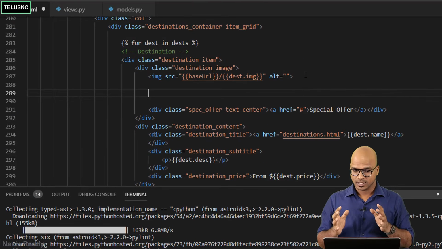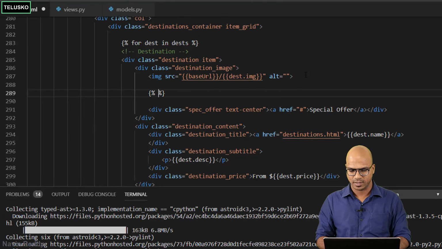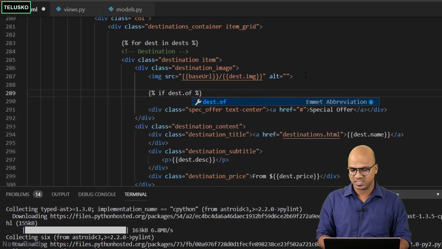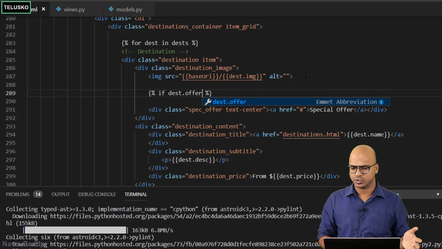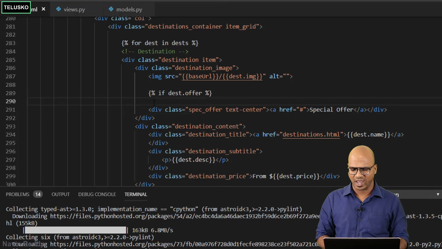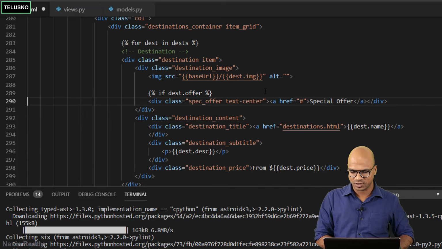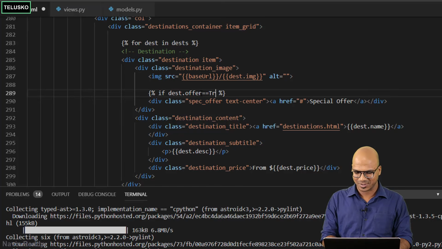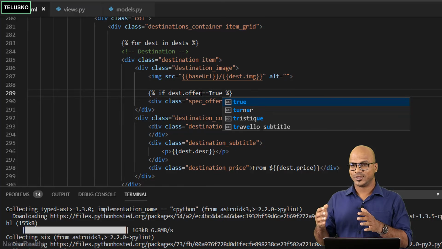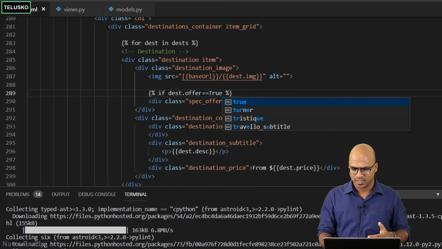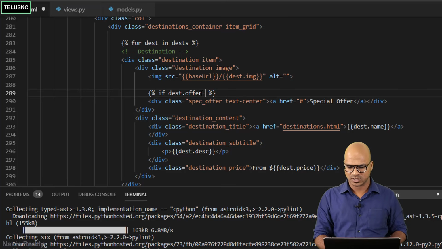It's quite simple. Just before the line, you can say, because you want to execute that only when it is true, right? But what is true? So we'll say if destination.offer, if this is true, then only I want to print this. When you have true and false, you don't even have to check with true, because it will give you true, so it will execute that. In fact, if you really want to do that manually, you can also say dest.offer equal to true, then execute that part. But whenever you have this scenario, you don't have to mention that.